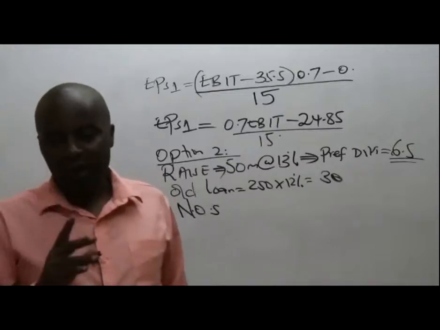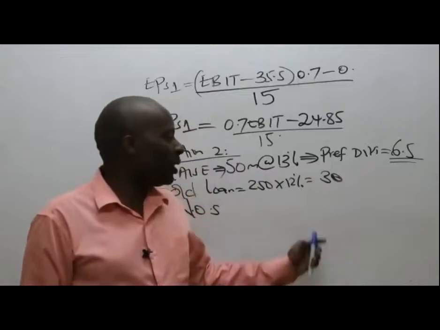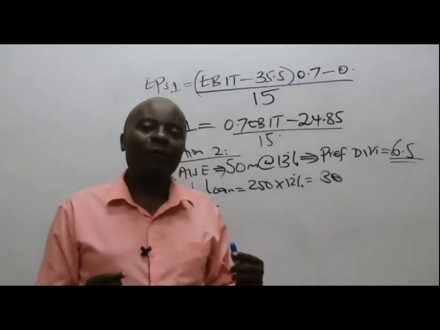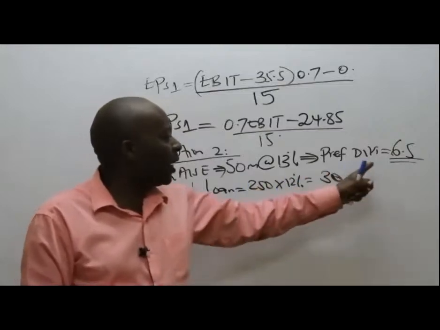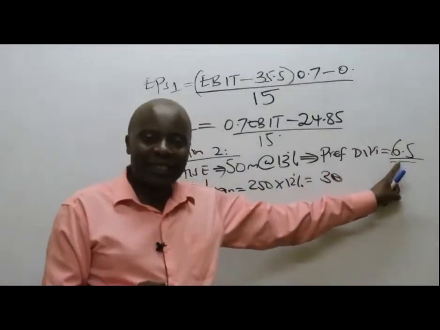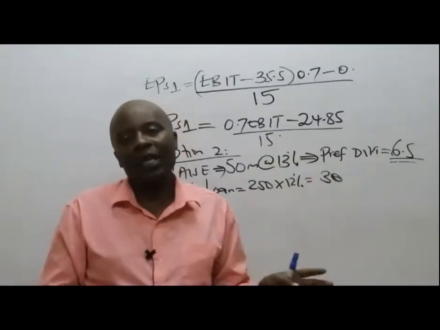Kidogo, wacha nirudi nyuma kidogo. Nimeona mwanafunzi ana make argument, anasema kwamba interest should be 36.5. Please remember, this 6.5 is not interest. This is called preference dividend. It's something very different.